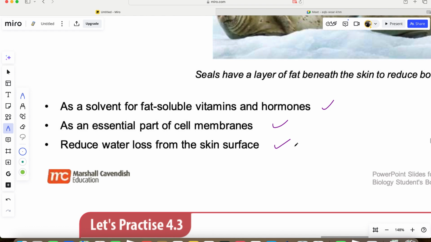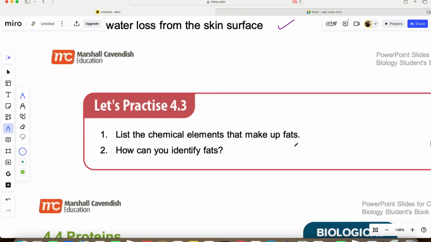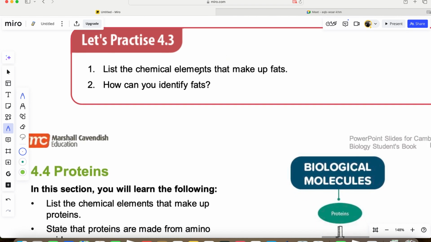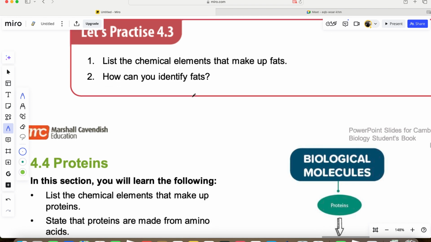And then another one, it helps to reduce water loss from the skin surface. That's why someone who is fatty doesn't easily lose water. There's no easy excess of water lost in the body. Like a slim person, when a slim person goes into the sun and it's heated up, they can easily lose water. So you can pause the video, like, share, and subscribe, and answer these questions. Is that okay? Answer the question.